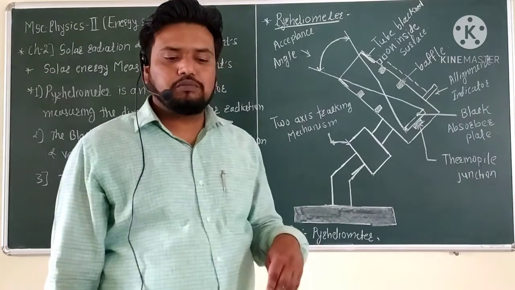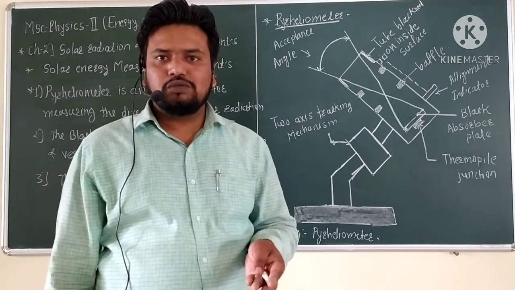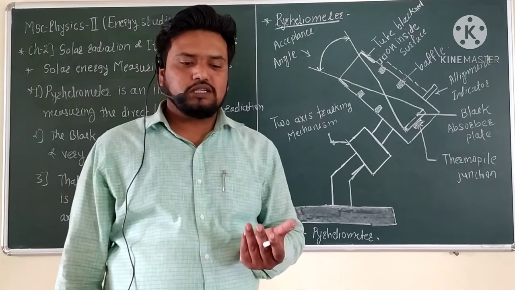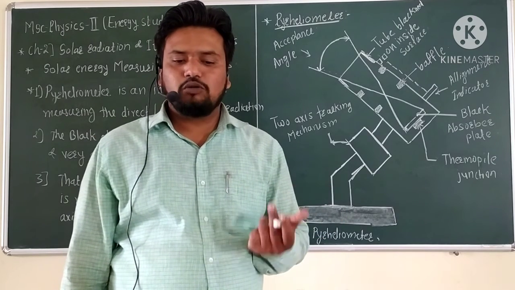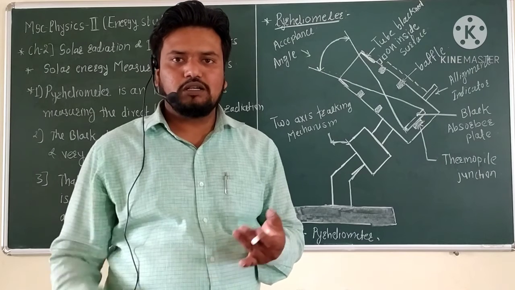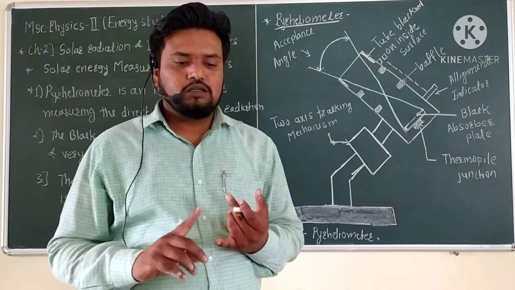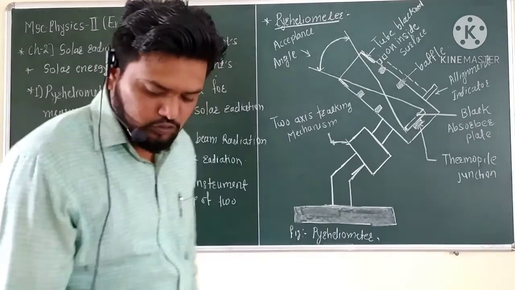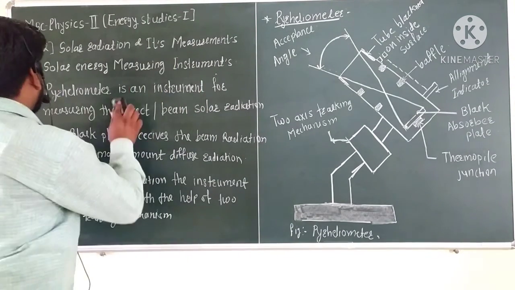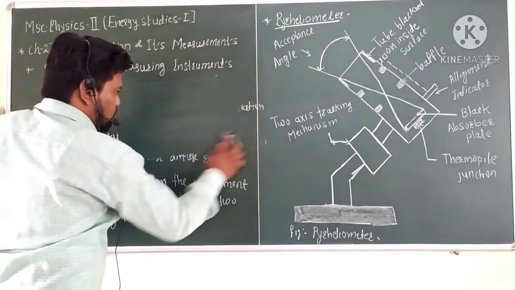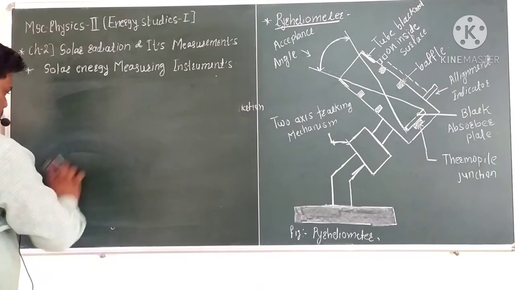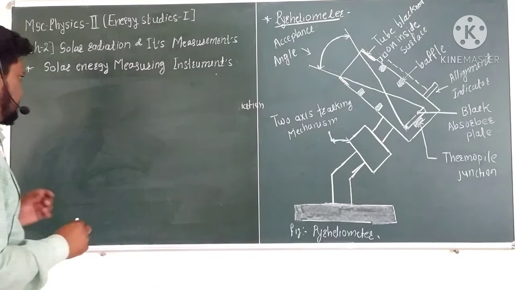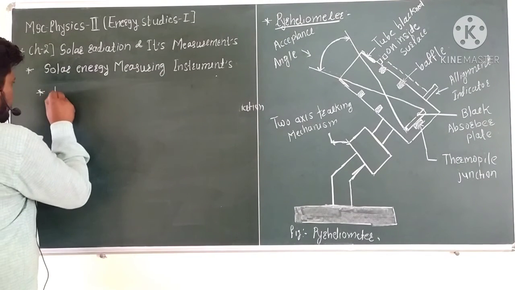The types of pyroheliometer used in India and at the global level are the Angstrom pyroheliometer, the Abbot silver disc pyroheliometer, and the Eppley pyroheliometer. These are the types of pyroheliometer.